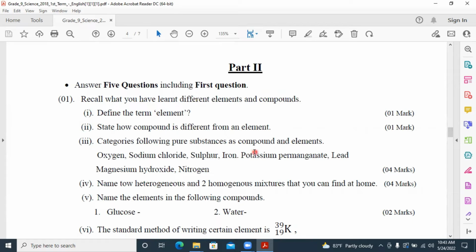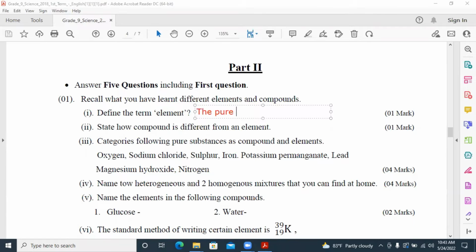First question. Recall what you have learned about different elements and compounds. The questions I have asked are from lesson number 3. Define the term element. Write down the answer. You have to write down the definition for the elements.